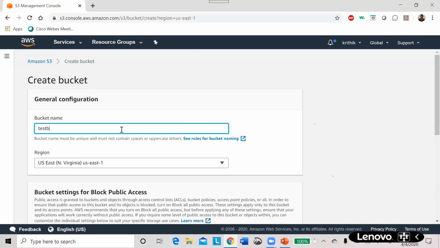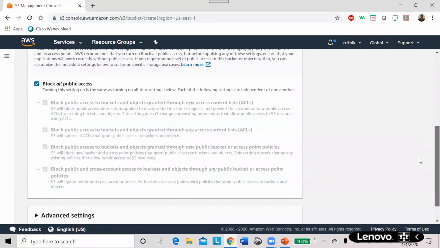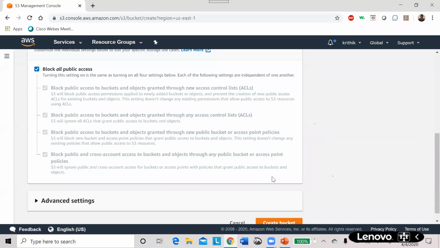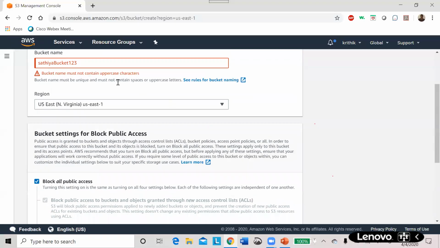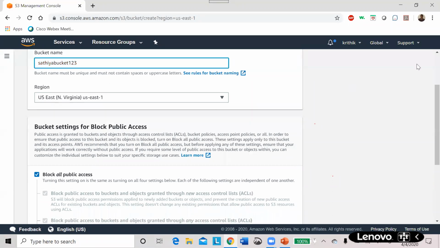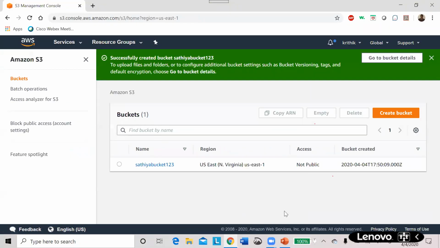For example, I'm creating this one in US North Virginia. Initially, I'm blocking all public access. Just creating the bucket. The bucket name must not contain uppercase letters, so I'm removing that one. Again, come back, create bucket. I have created my bucket.